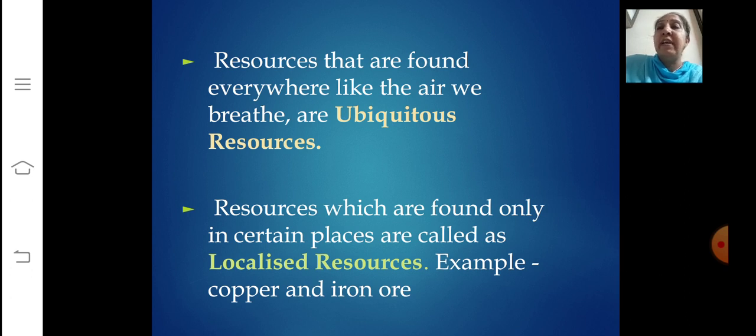So a good example can be given as that of the air that we breathe. We can get it everywhere, correct? So those are called the ubiquitous resources. But those which are found only in certain places, not everywhere, those resources are called localized resources. Resources which are found only in certain places are called localized resources. The example can be given as copper and iron ore.